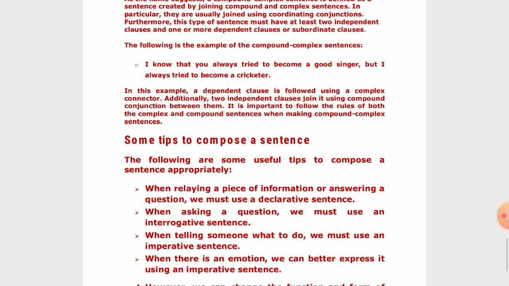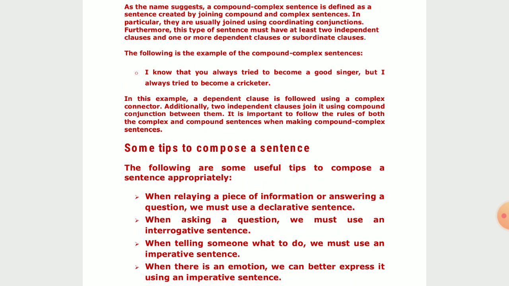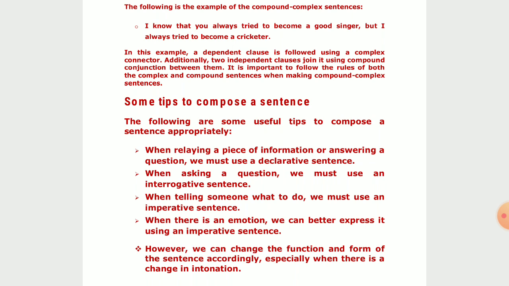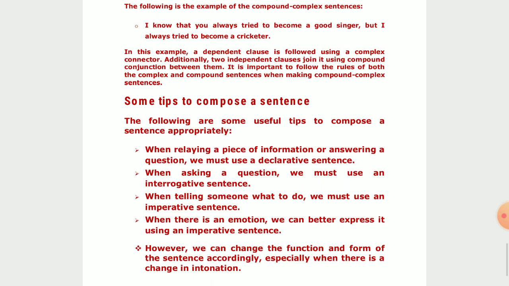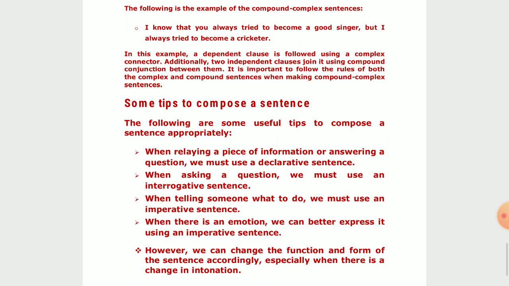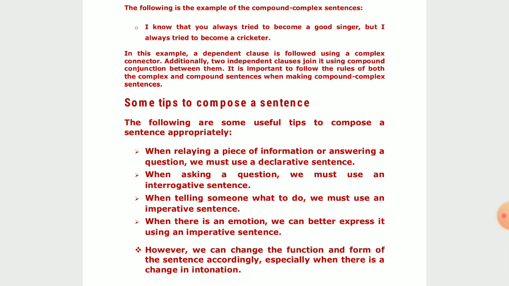Now, what are the examples of compound complex sentences that we should know about? See the example. I know that you always try to become a good singer, but I always try to become a cricketer. Now, if you check this example, I am repeating this example once again. I know that you always try to become a good singer, but I always try to become a cricketer.